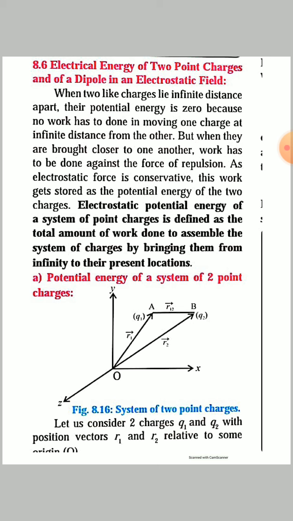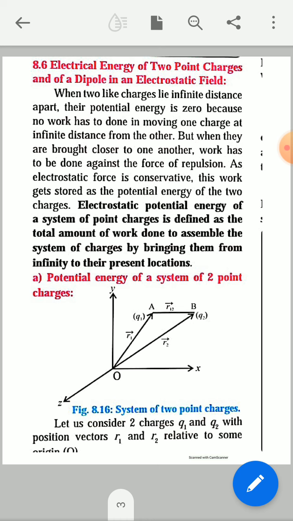Point A is at a distance r1 from the origin O of the coordinate system, and point B is at a distance r2 from origin O. The position vectors of these two point charges Q1 and Q2 are OA, which is nothing but r1 bar, and OB, which is nothing but r2 bar.